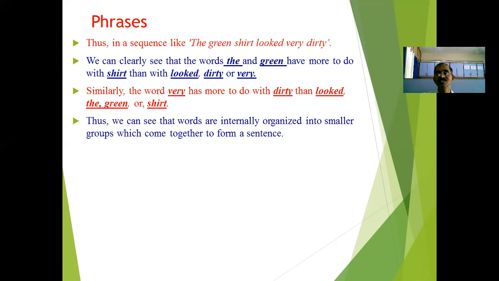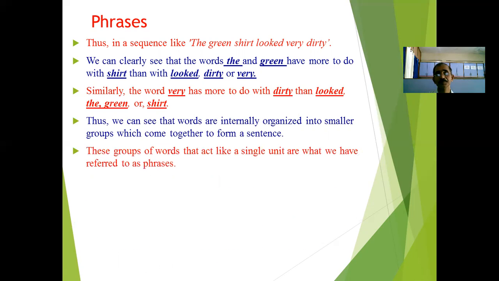In this way, these words are internally organized into smaller groups of words, which come together to form a sentence. Before the sentence is formed, groups of words are formed internally, and they come together in order to form a sentence.